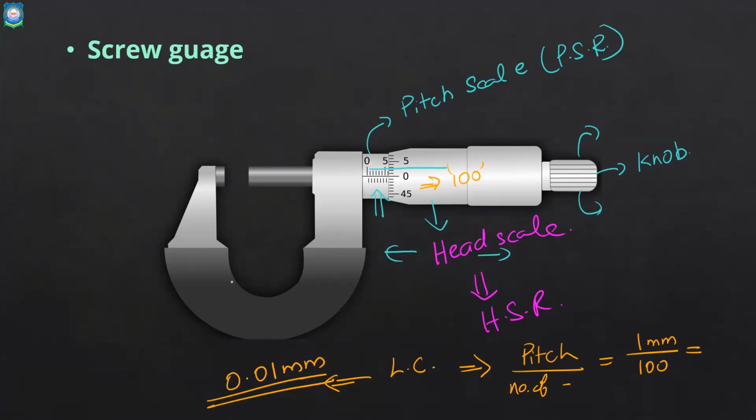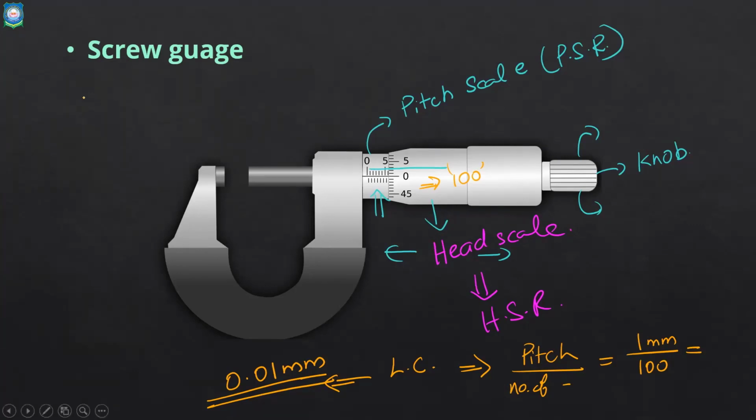Or in centimeter, how much will it be? It will be 0.001. That is the idea. Just note it down in millimeter. These are the instruments used for measuring length, and here I'm only mentioning the least count. How to take the reading and all, we'll discuss later in detail.